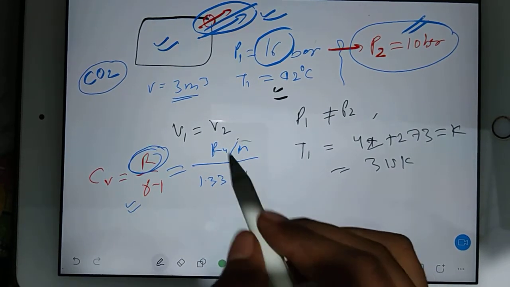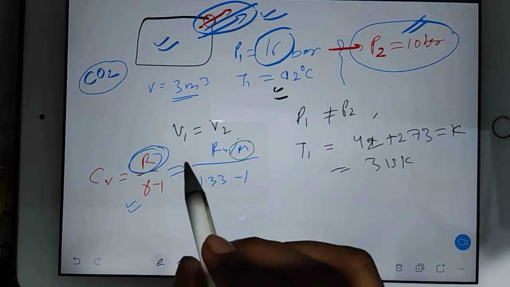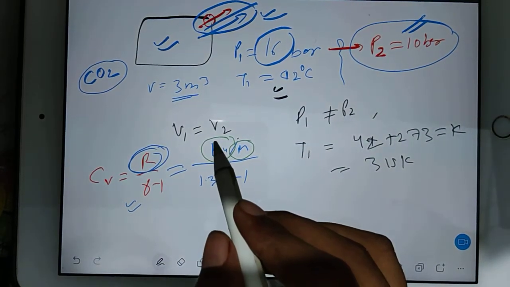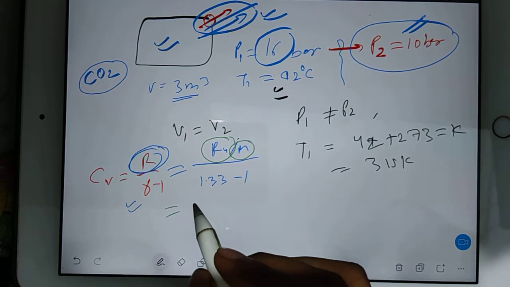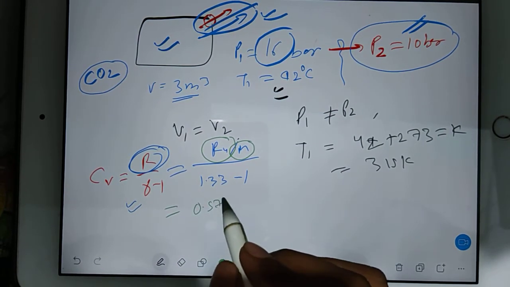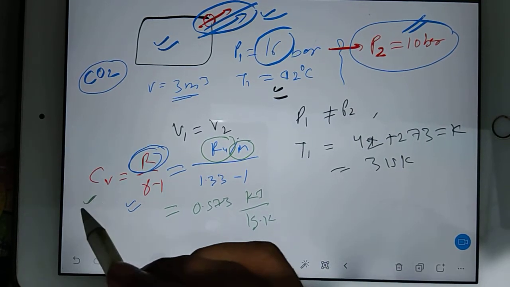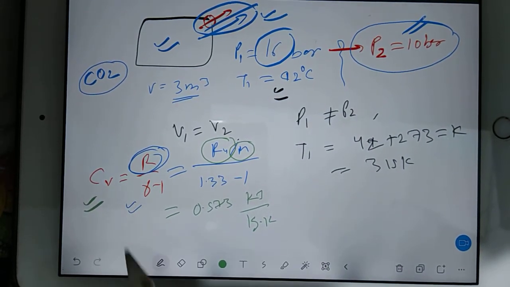And you should know the molar mass of the CO2, that is 44. So you will substitute the RU value also, 8.314. Everything we have discussed here. So the Cv value will come as 0.573 kilojoule per kg Kelvin. So after getting this Cv value, then we can approach the numerical.